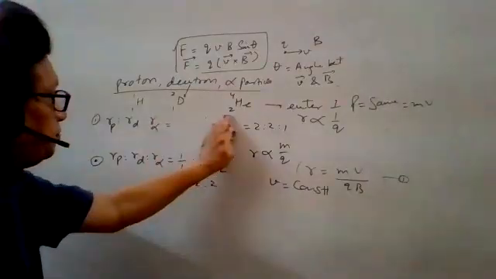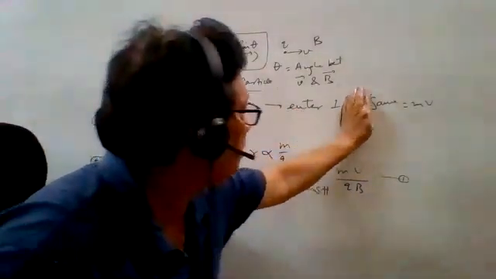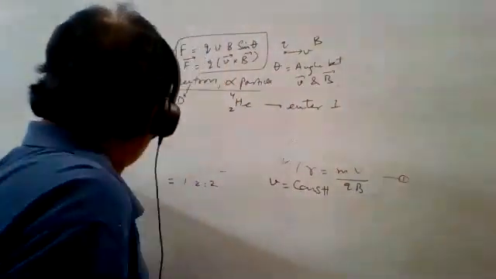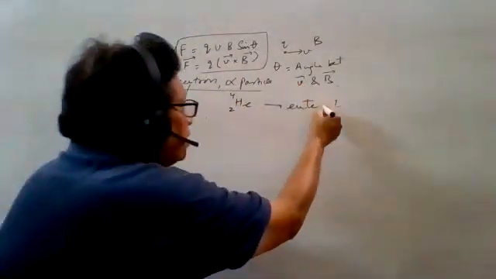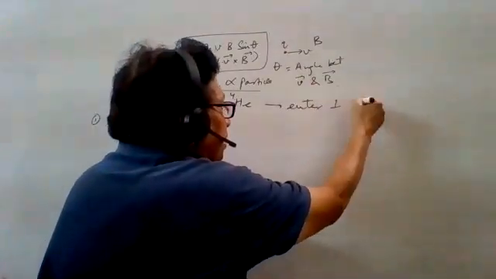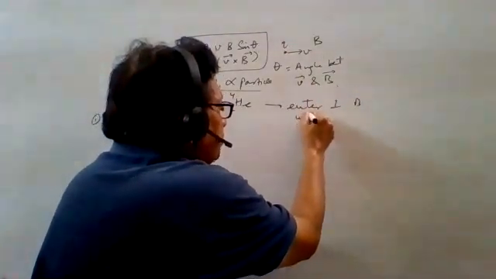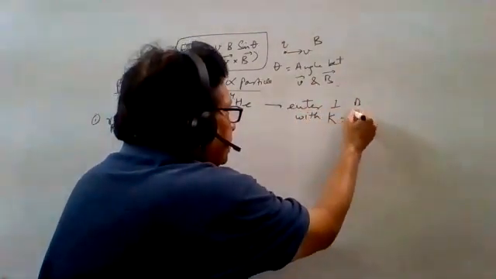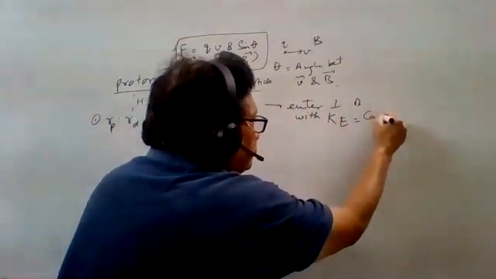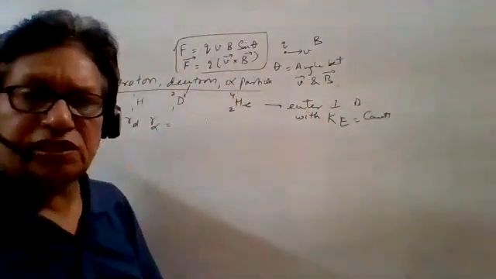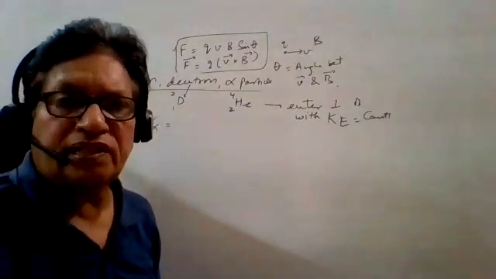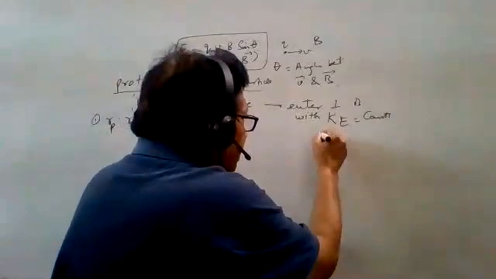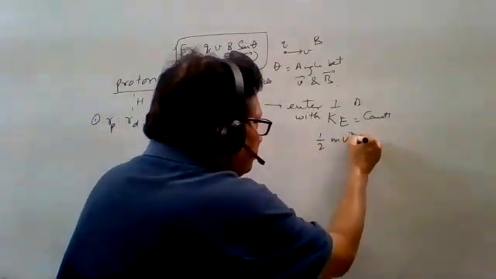Now again, they enter the magnetic field perpendicularly with the same kinetic energy. Kinetic energy is constant. Now we must know the relation between kinetic energy and the momentum p. Kinetic energy is given by half mv square.